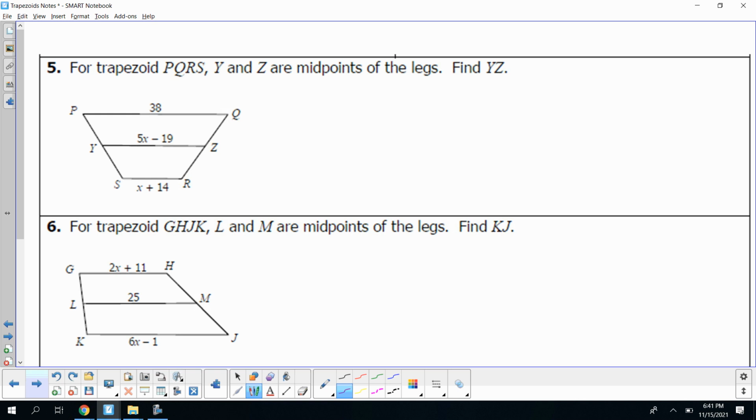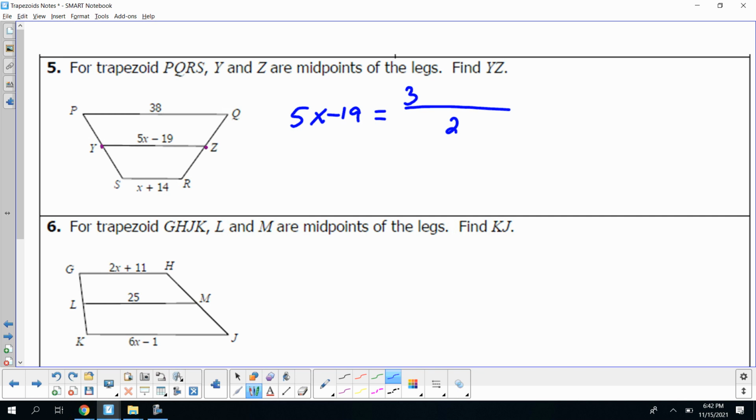Okay, let's take a look at number 5. For trapezoid PQRS, Y and Z are the midpoints of our legs. They want us to find YZ. Okay, so let's use that midsegment formula that we have. YZ, 5x minus 19, is going to be equal to our two bases added together divided by 2.